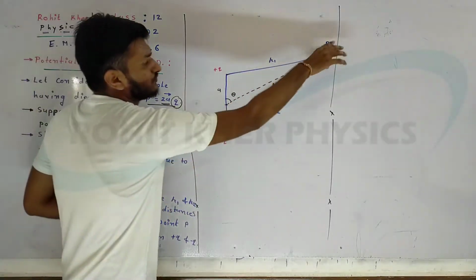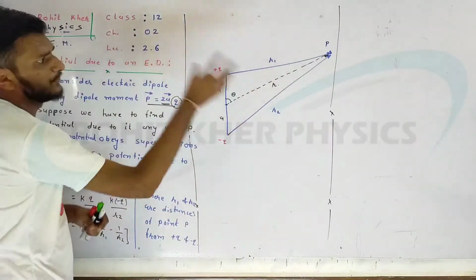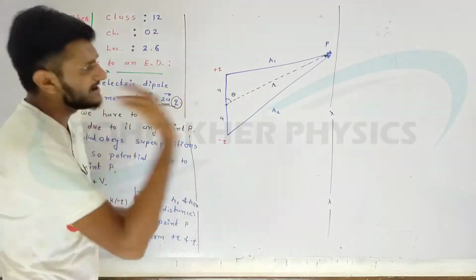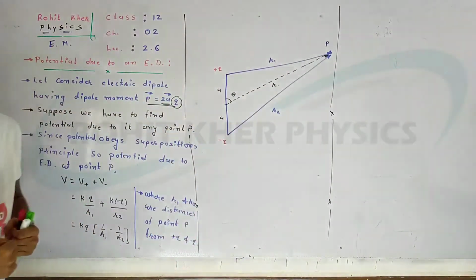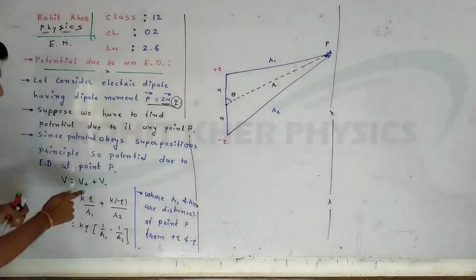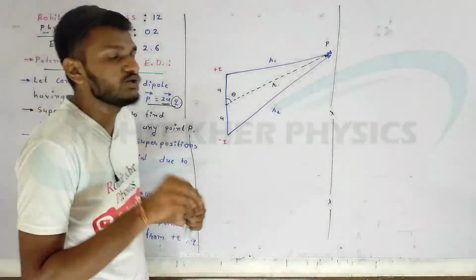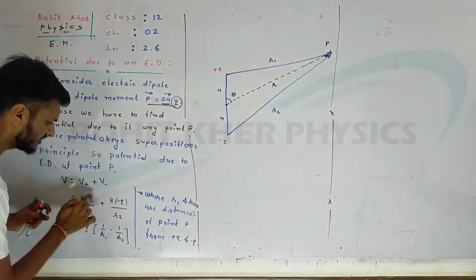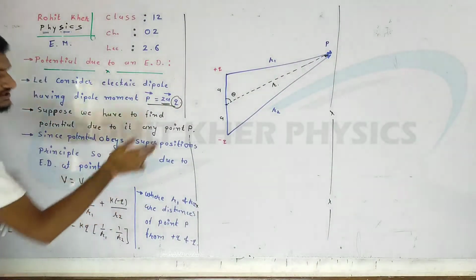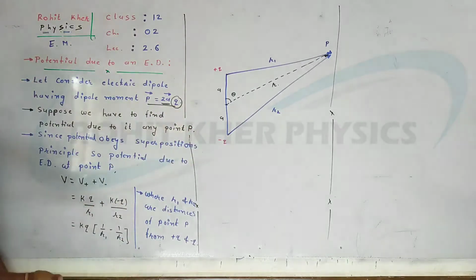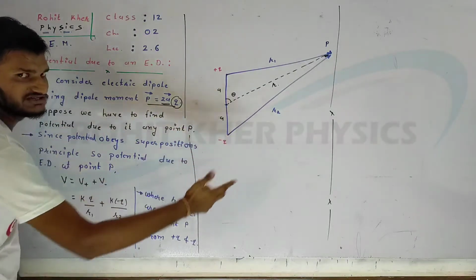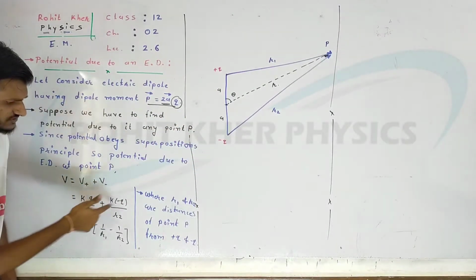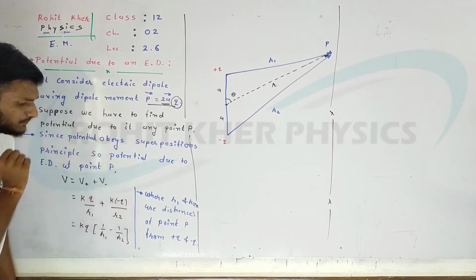The total potential will be the potential due to this plus Q and the potential due to this minus Q, from the superposition theorem. We know that the potential of a point charge is kQ upon r. So we simply put kQ upon r1 plus k, here the charge is minus Q, the negative charge, so we put minus Q upon r2.